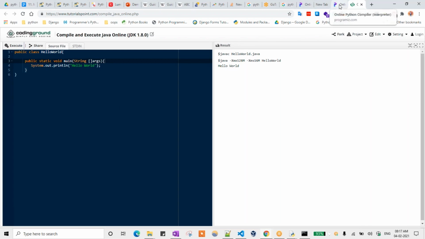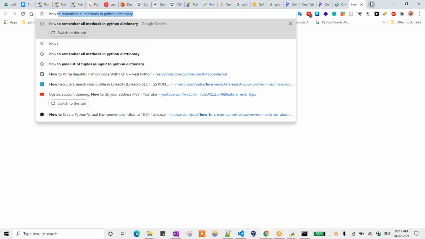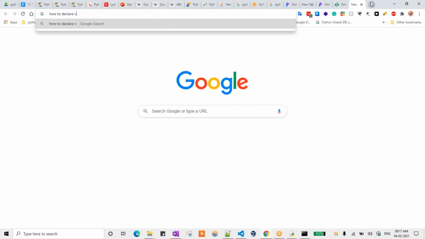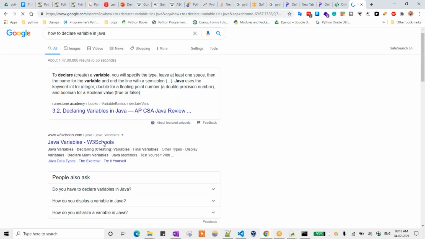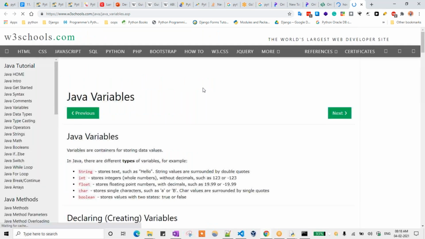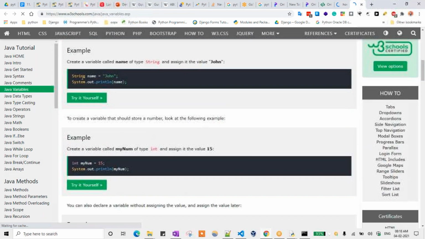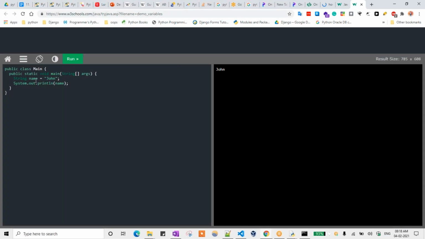So let's see how to declare a variable in Java. You need to compare with different programs so that you can understand more how it is different. So Java variables, right? Here see, String name equal to John and System.out.println of name. If I run that one, you will get the output, John. Now instead of that, I am not giving the String data type here. I'm just editing that, directly giving name equal to John. Right now, if I run that one, it will throw the error.